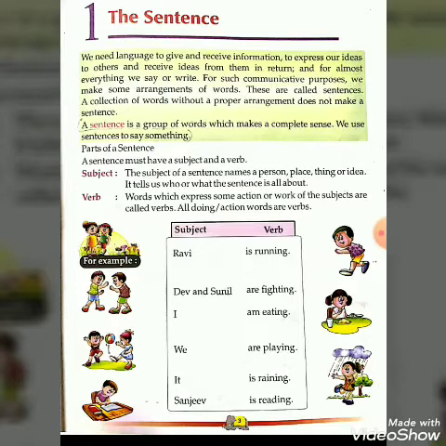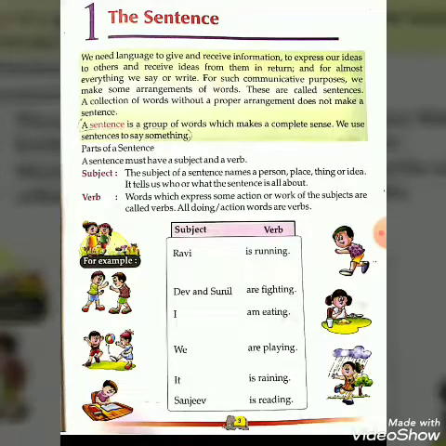Here, my dear students, you already know that we need language to give and receive information, to express our ideas to others and receive ideas from them in return, and for almost everything we say or write. For such communicative purposes, we make some arrangements of words. These are called sentences. A collection of words without a proper arrangement does not make a sense or does not make a sentence.